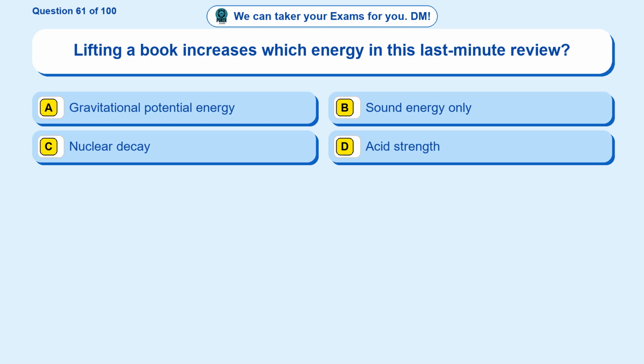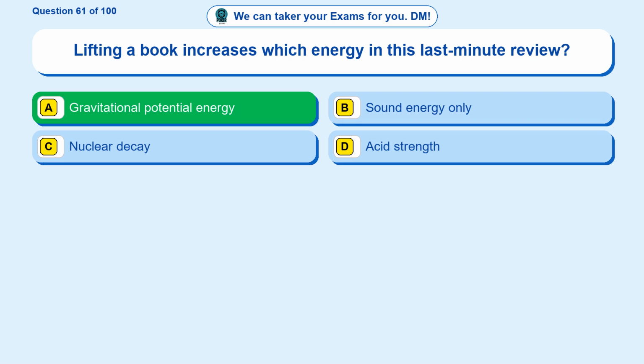Question 61. Lifting a book increases which energy in this last-minute review? Option A, gravitational potential energy. Option B, sound energy only. Option C, nuclear decay. Option D, acid strength. The correct answer is option A, gravitational potential energy.